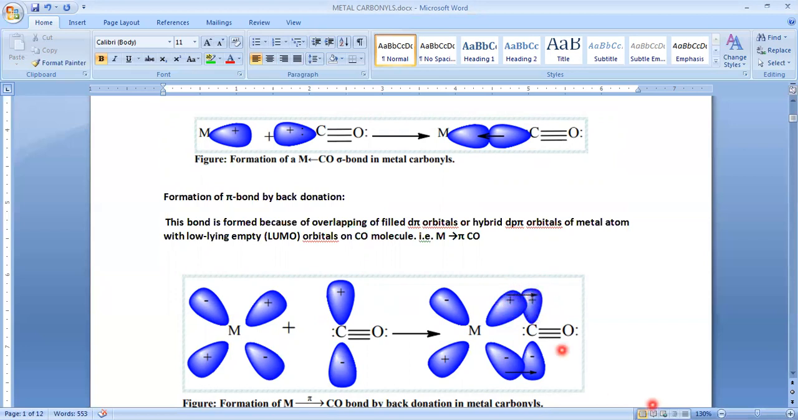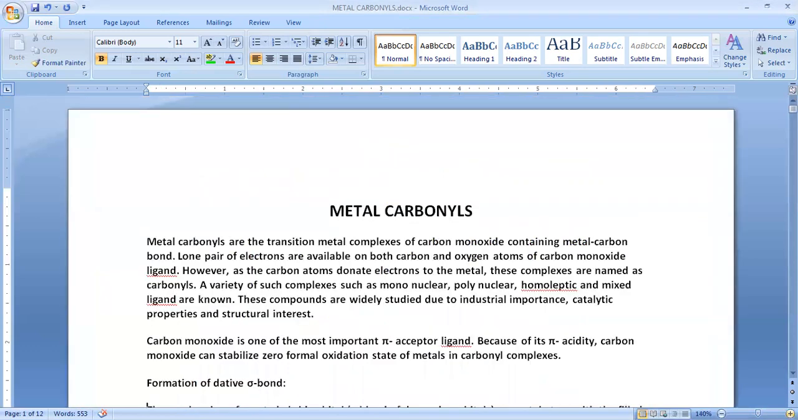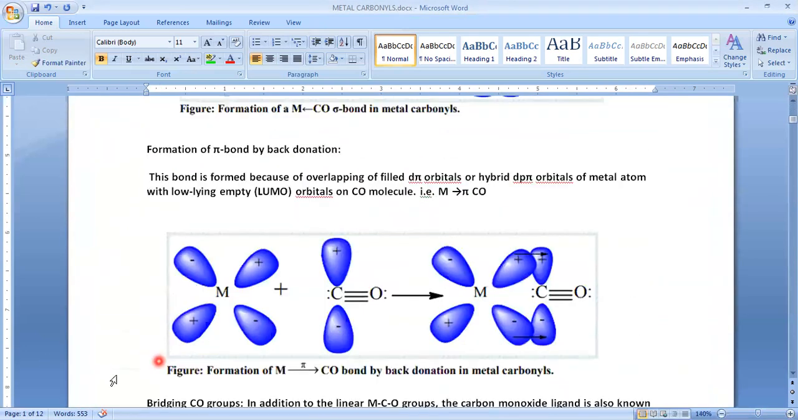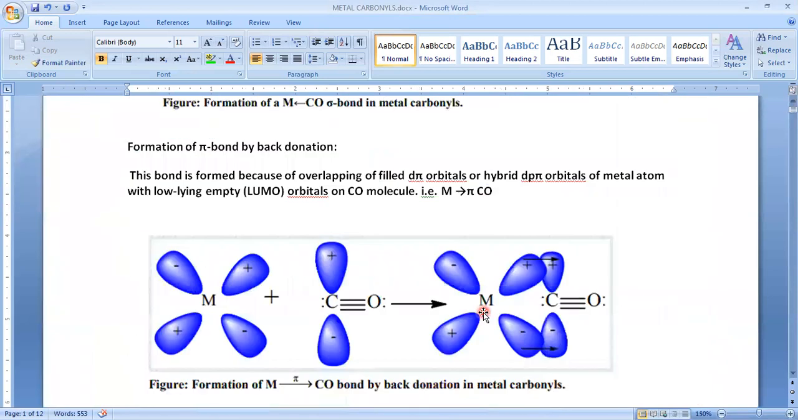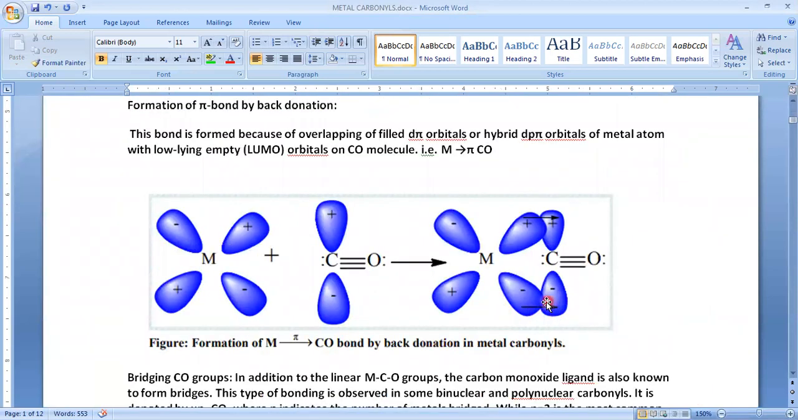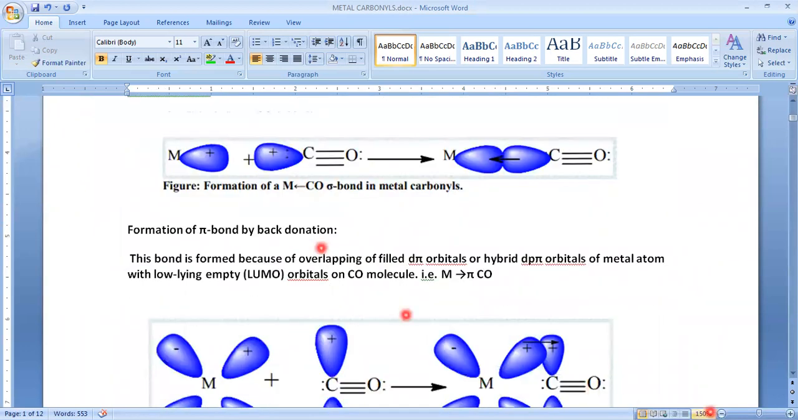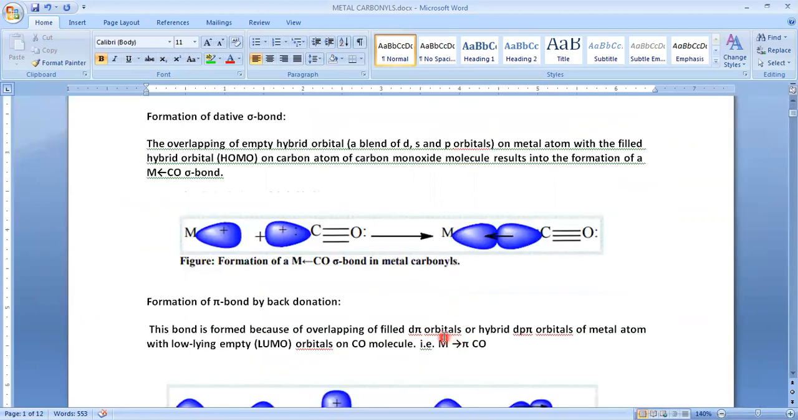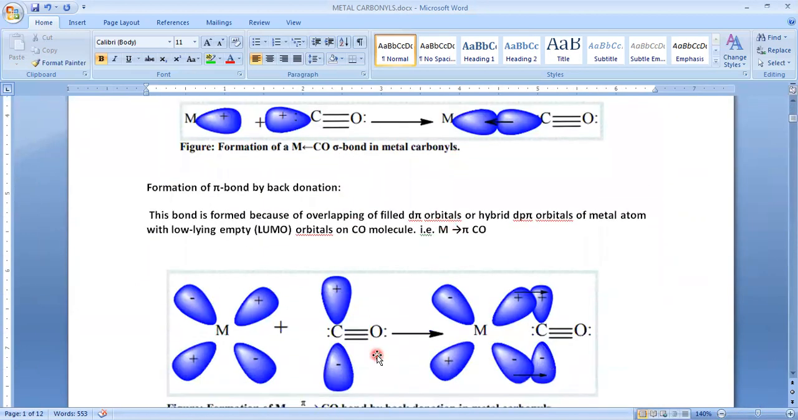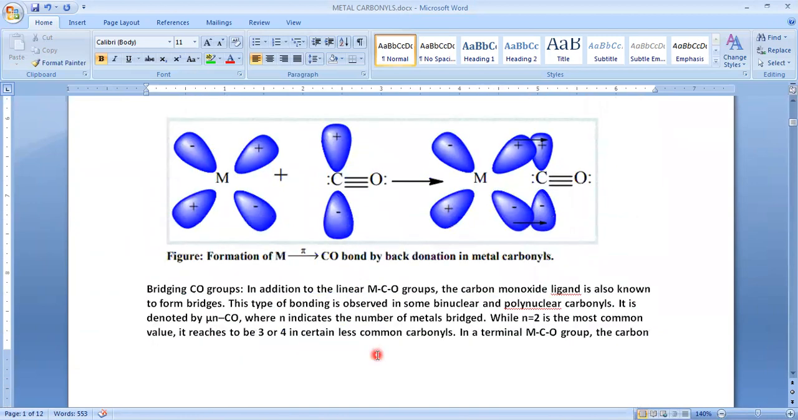Let's see, I will maximize this. Okay, see, now you can see the direction is towards carbon. So that means this metal atom donates a lone pair of electrons to the carbon. So this is the way of representation of back bonding or pi bonding, and this is the representation of the sigma bonding. That is the difference between these two bonds. So this is the sigma bond, and this one is the pi bond. The resultant complexes are known as metal carbonyl complexes.